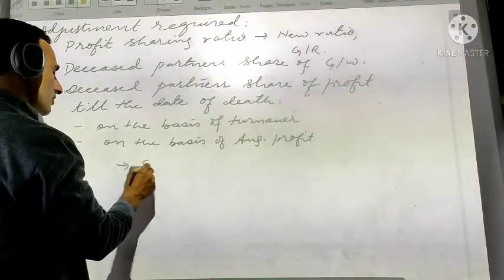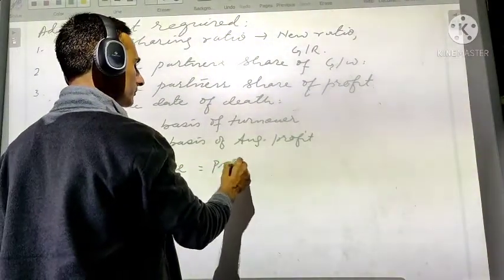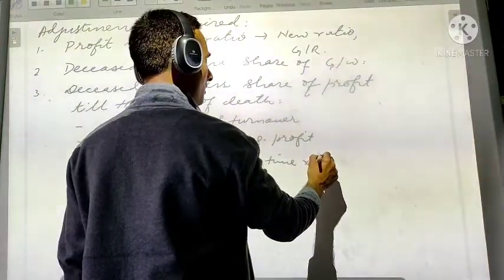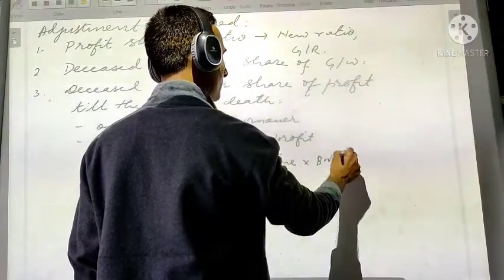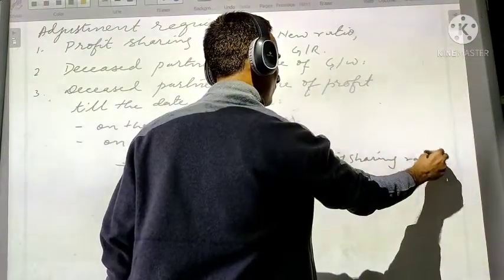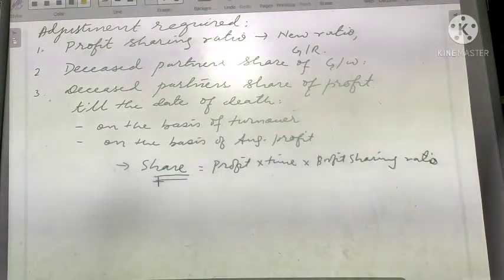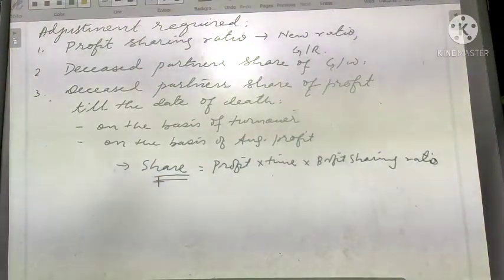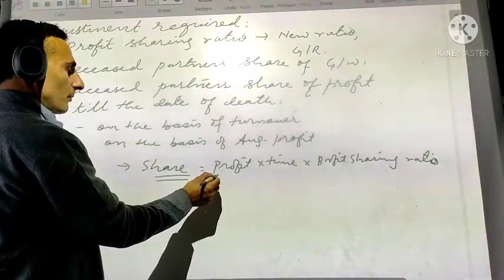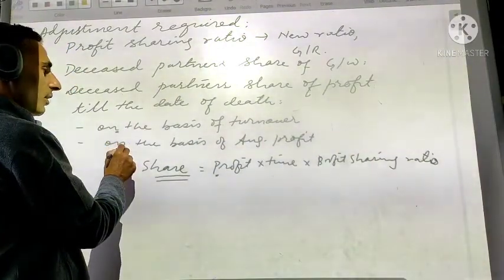How will you calculate? The share is calculated like this. Share is equal to profit into time into profit sharing ratio. This is the formula. What is the formula to calculate the share? Profit into time into profit sharing ratio. Where will we get this profit? This profit will be either on the basis of turnover or on the basis of average profit.